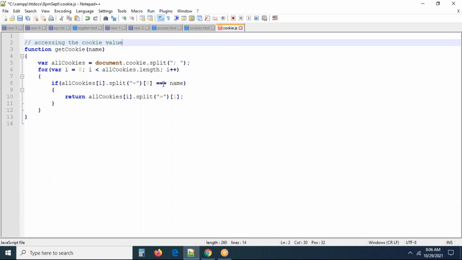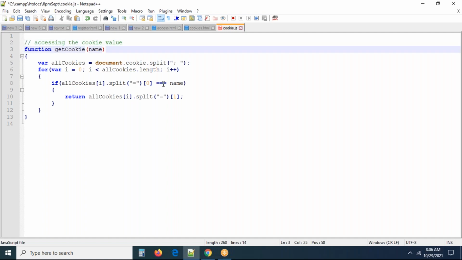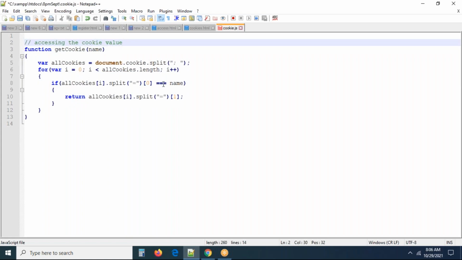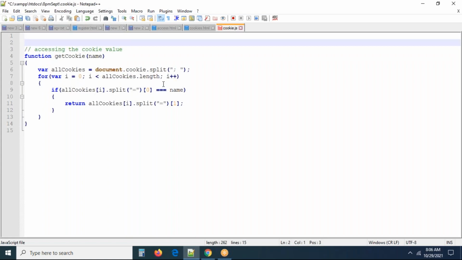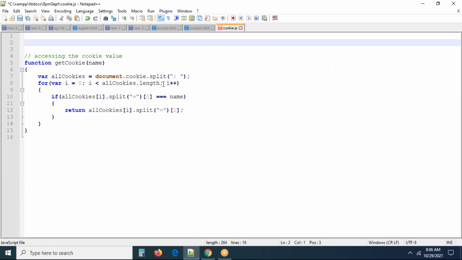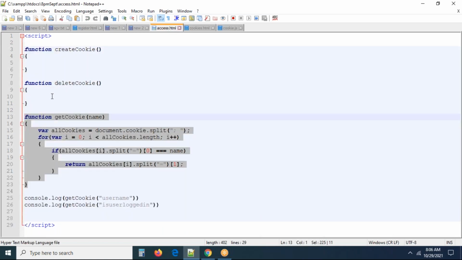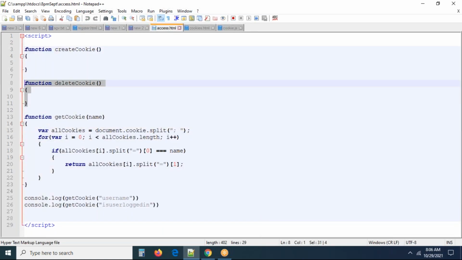That is a function, and to this function you have to pass a parameter. Some people will write a complete description of the function here, but we don't want to go in such a manner. Don't worry about it. Right now I want to create one more function, create cookie. Now you can see this is the function. I'm following one naming convention, and you can go with the same. Create cookie. One more thing we have: delete cookie. So these are the methods which are created by you.